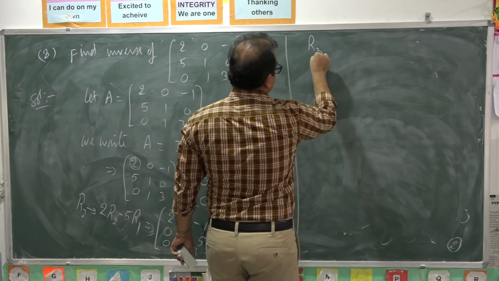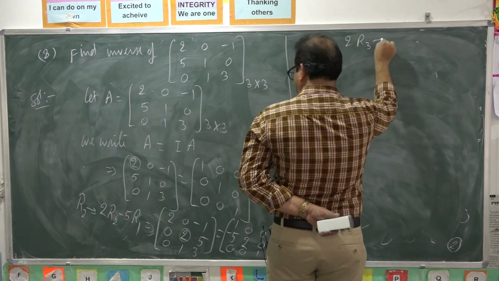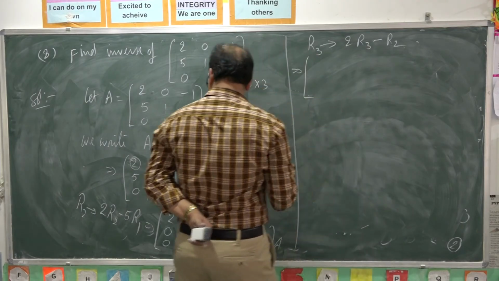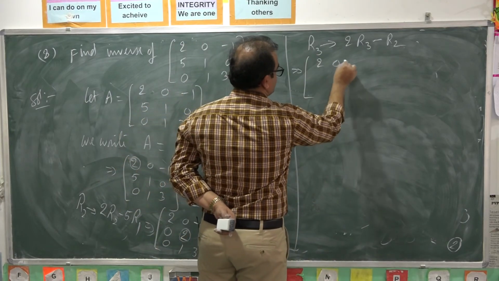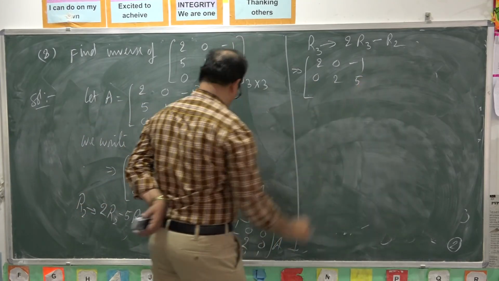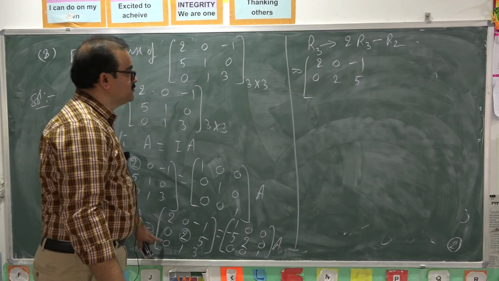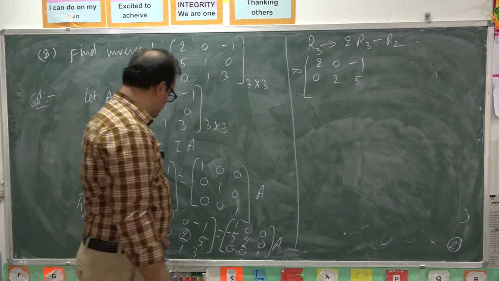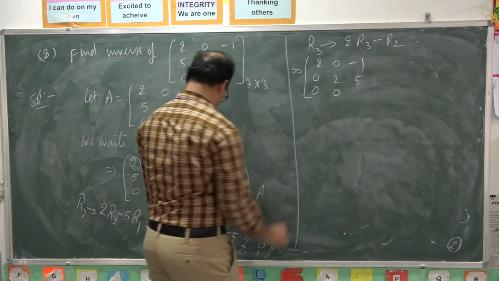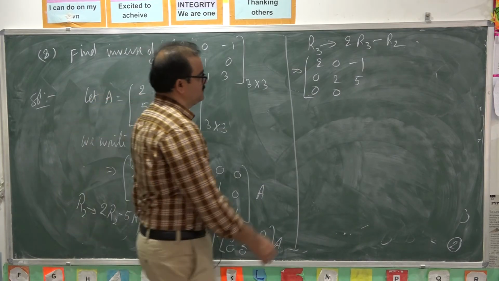Now R3 change it to 2R3 minus R2. First row is not changed. Second row is not changed. Third row is changed. Multiply third row with 2 and subtract from R2. 0. 2 minus 2, 0. 2 into 3, 6. 6 minus 5, 1.